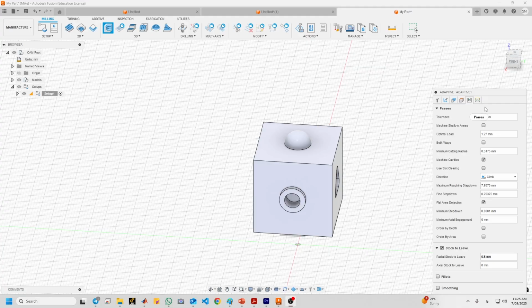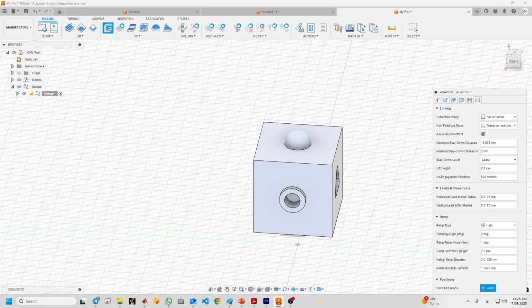Now we go to the linking tab. Okay, first change no engagement feed rate to 1000. And what does that mean? It saves time when the tool is in a retract and not cutting. So the helical ramp diameter can be changed to 1.27.